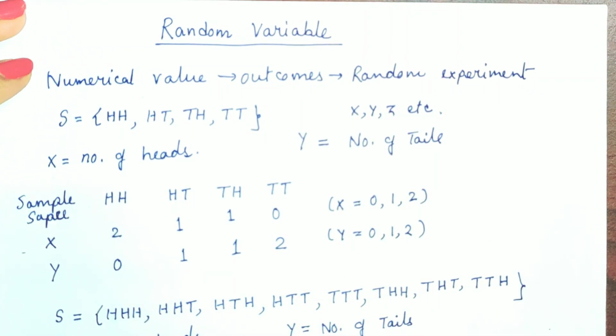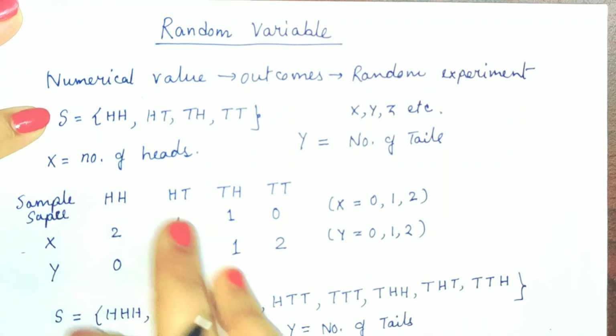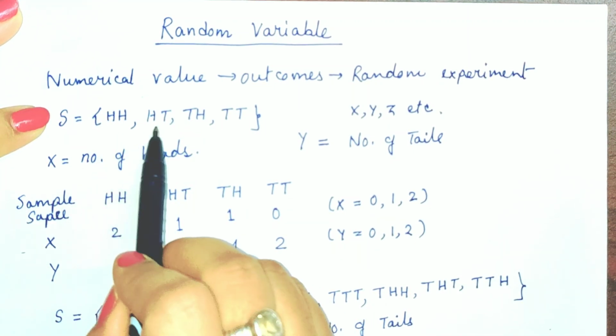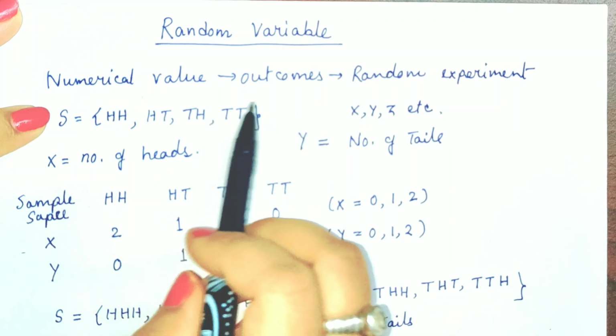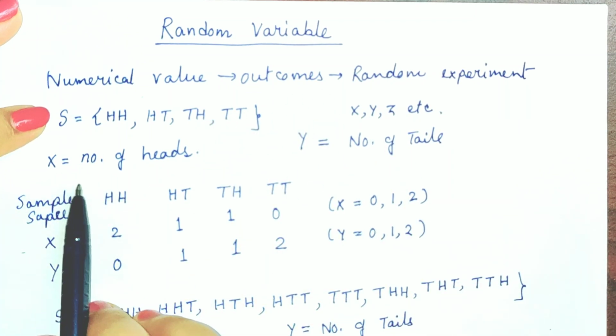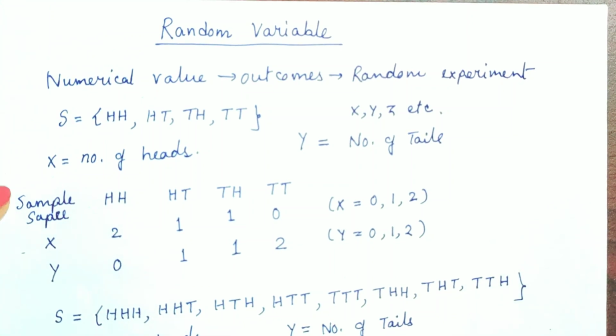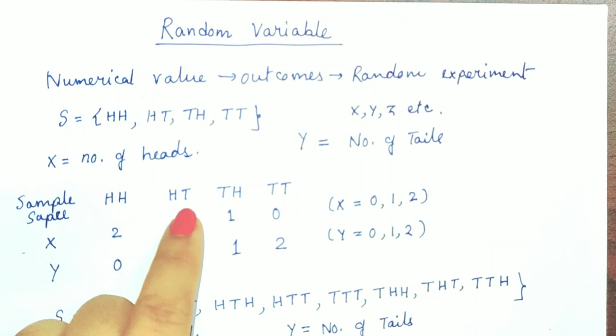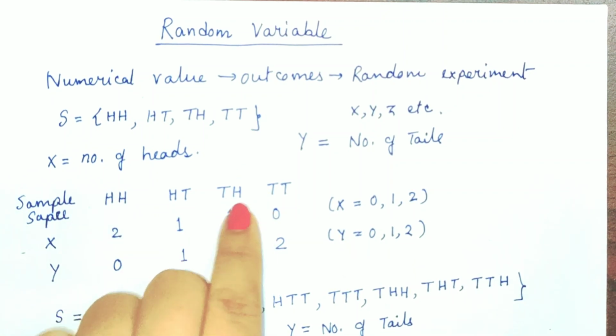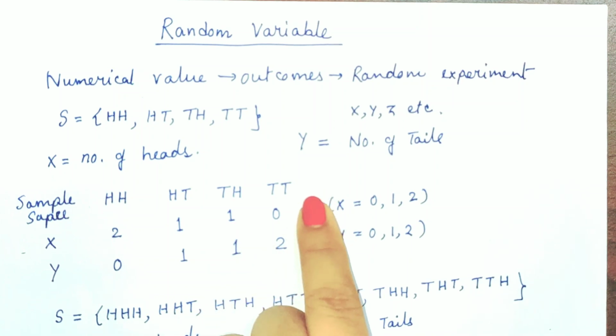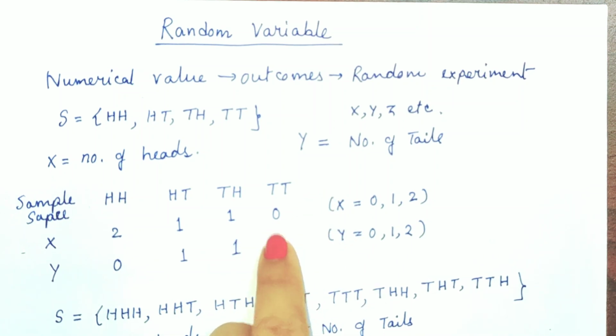First we take the most famous example, because we all know that when we toss 2 coins we get the outcomes head-head, head-tail, tail-head and TT, 2 tails. We assume that X is equal to the number of heads, Y is equal to the number of tails. So write down here all the outcome values. Then the X value will be: 2 heads are there, therefore the value is equal to 2. 1 head is present, so the value is equal to 1. Here no head is present, so the value is equal to 0.